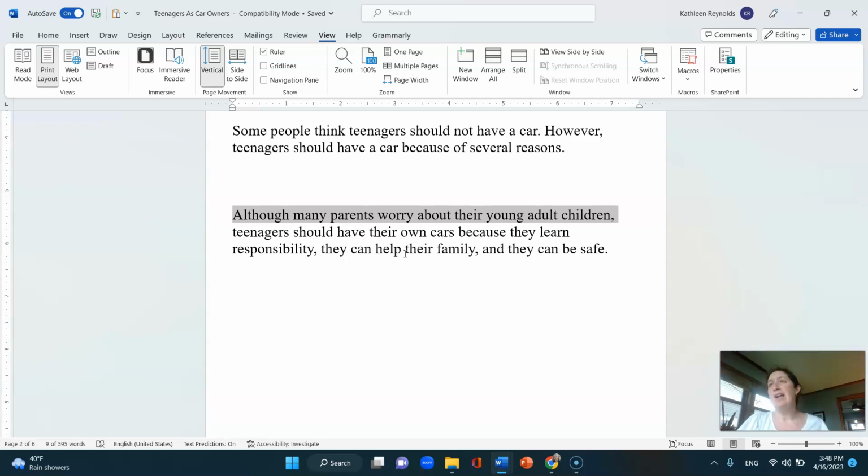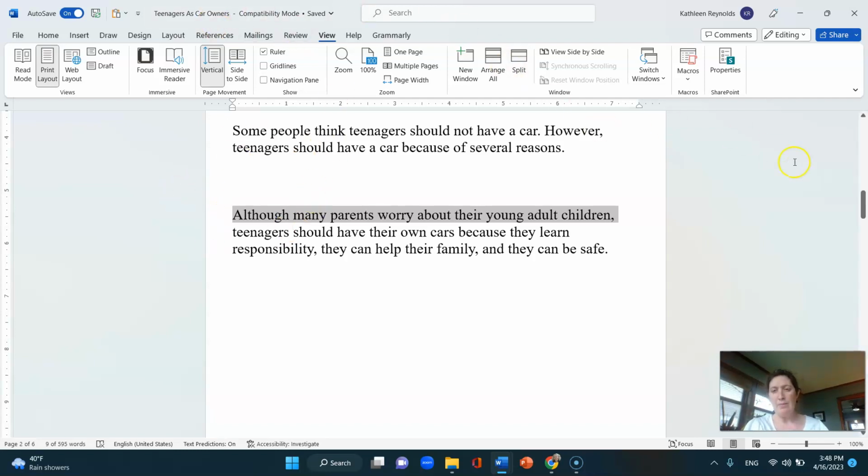Maybe in this part, I would talk about some features or elements. How can teenagers be safe while having a car? So maybe parents can track where their children are in the car. Maybe parents can use an app that locks the student's phone while they're driving or something like that.